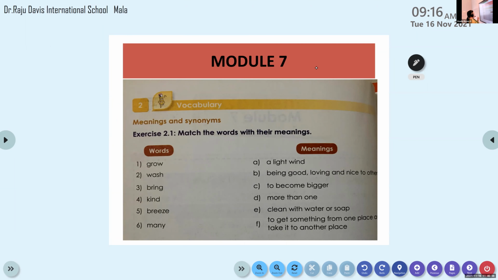Okay, good. Now, I want Elvin to unmute. Elvin, unmute and read the first word. Try to read it on your own. Louder. Grow. G-R-O-W. Grow. Okay.